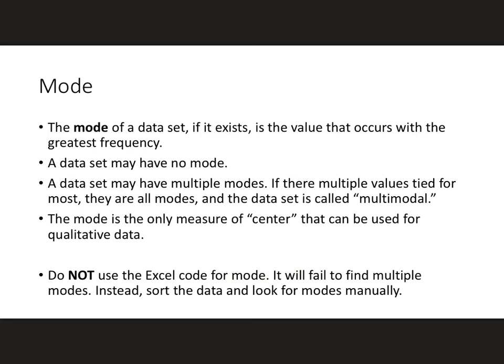The mode of a data set, if it exists, is the value that occurs with the greatest frequency. A data set may have no mode, so this means that if all of the pieces of data are seen the same amount of times, there will be no mode. A data set may have multiple modes if there are multiple values tied for the most. So they would all be modes, and this would be called multimodal.